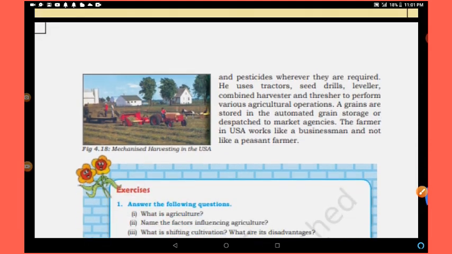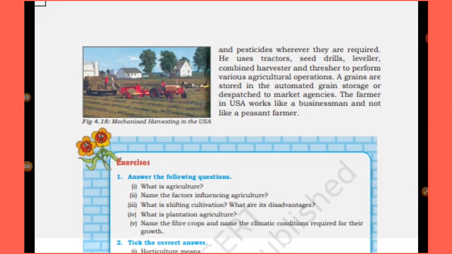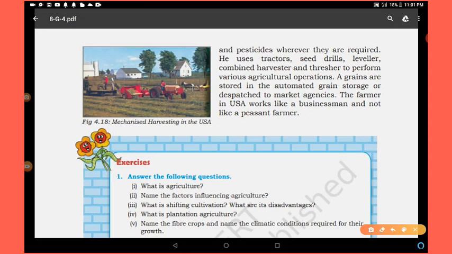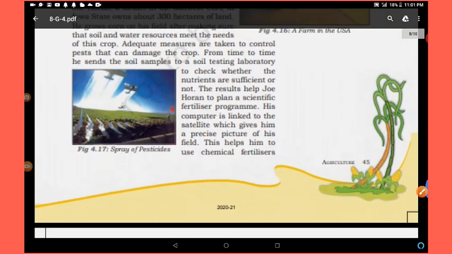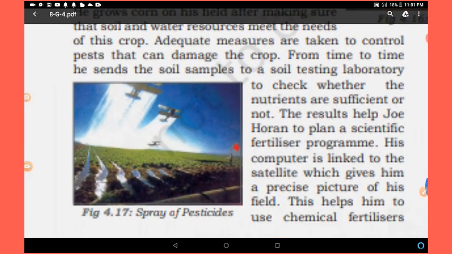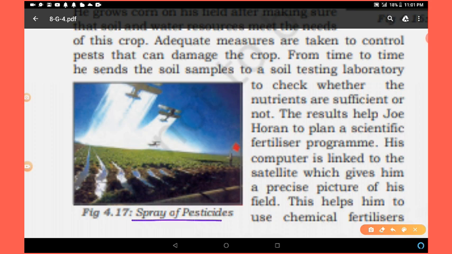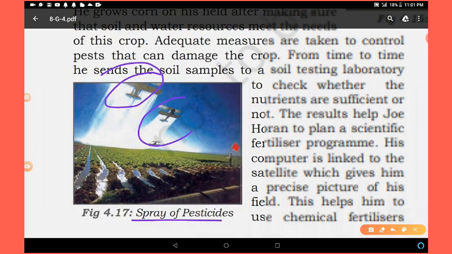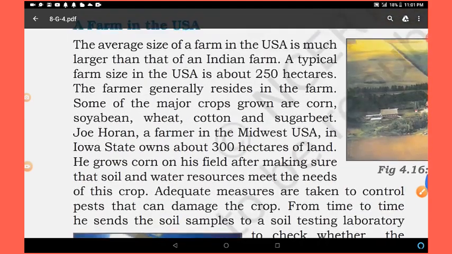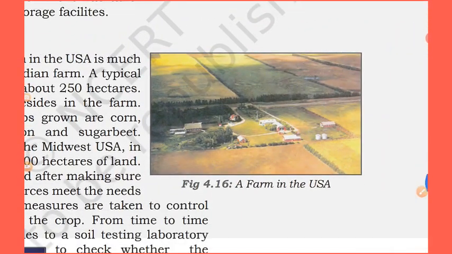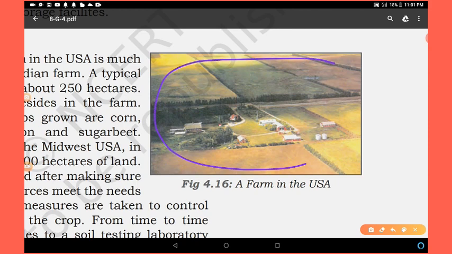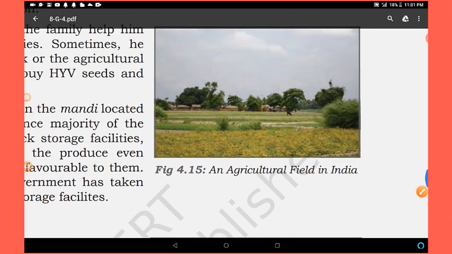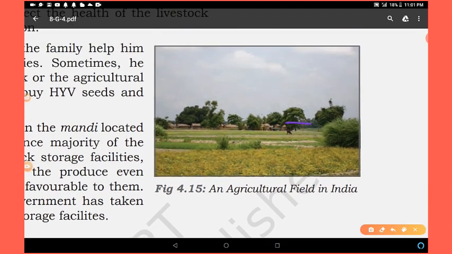Sometimes you can see in the image, this is the mechanized harvesting in the USA in this figure, and if we come to this figure, this is 4.17, spray of pesticides with the help of aeroplanes. You can see in this image aeroplanes are used. It is not possible in India. And a farm in the USA, you can see how open it is, right? Average size 250 hectares. This is in India, small fields, clear, small, with small thatched huts and some animals like buffalo, etc.